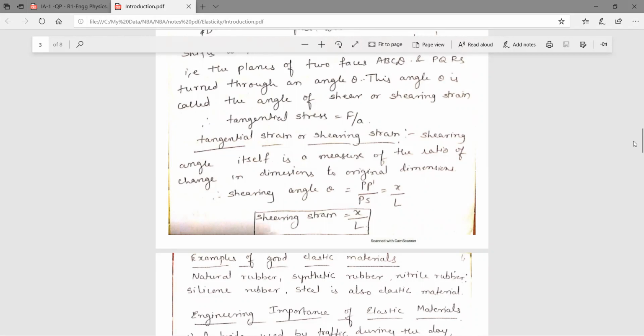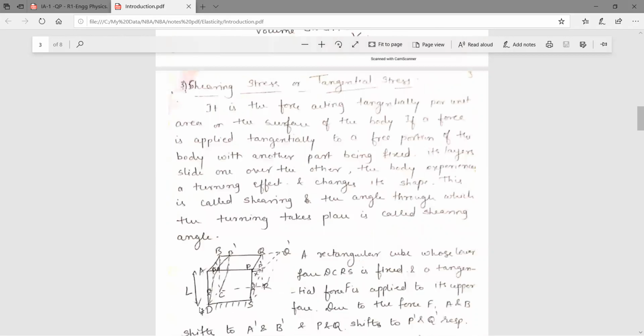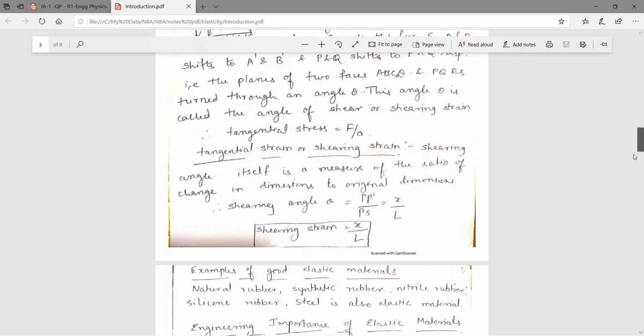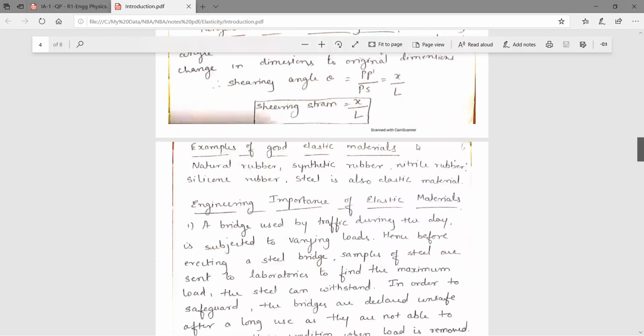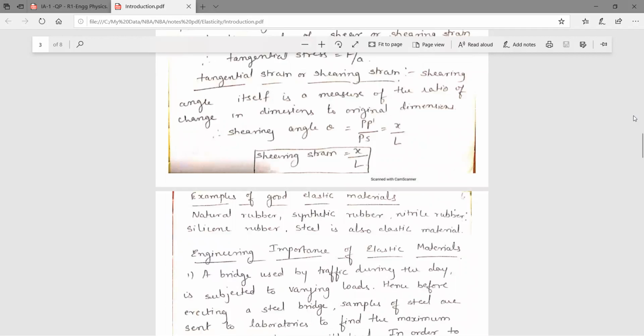Due to the applied force, ABCD is converted into A dash B dash CD, and PQRS is converted into P dash Q dash RS by making an angle theta. Whatever this theta is, that is nothing but the tangential strain or the shearing strain. And this is equal to PP dash by PS.